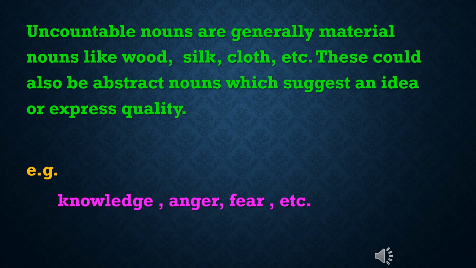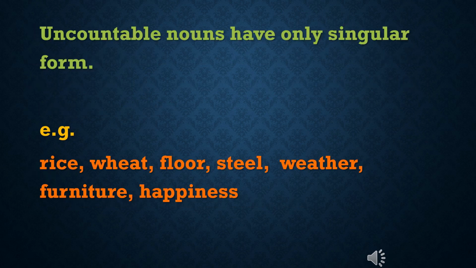Some examples are knowledge, anger, fear, etc. Uncountable nouns have only singular form. You cannot add a number before it or an s at the end of these words. Example: rice, wheat, flour, steel, weather, furniture, happiness, etc.